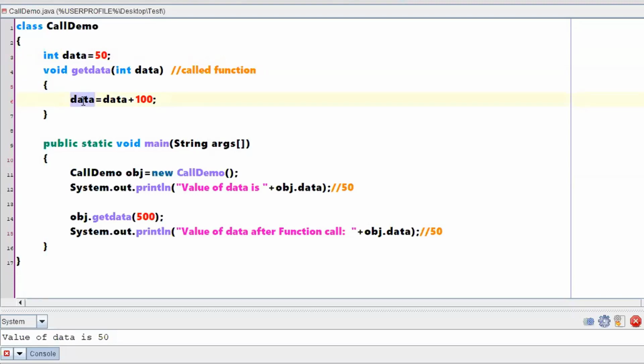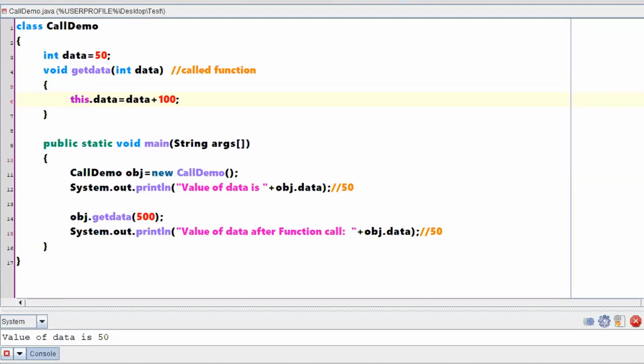This is a local variable. Don't work with the local variable, but rather with whichever object has called you. Which object has called you? obj. obj is the object calling that method. Whichever object has called you, here I need to use a small keyword called this.